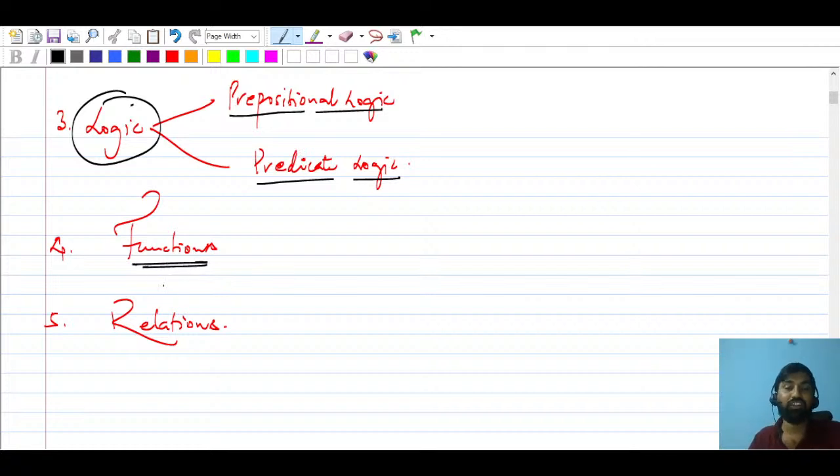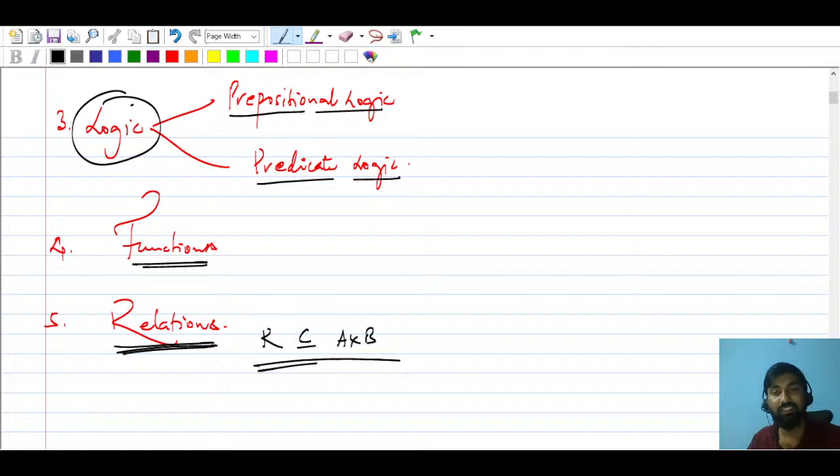And then we will talk about functions. You have already studied functions in your class 12th, right? Without functions, you can't understand anything. You have studied how to identify one-one function or onto function, all those things. Before that, we must also study relations. What are relations? A relation is basically a subset of the Cartesian product. You have studied these things already in your class 11th mathematics.